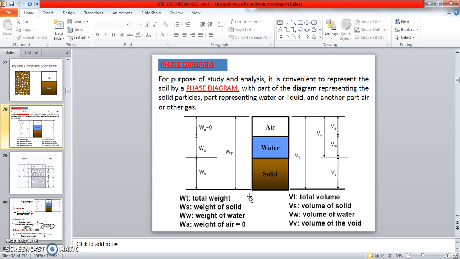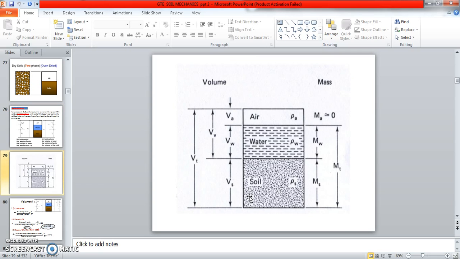They will ask questions from this three-phase diagram, on the mass-volume relationship also. Based on the formulas, I will solve the problems and explain how to solve them using those formulas. This is the three-phase diagram on mass density, the mass-volume relationship. See here, this is the volume, this is the mass.